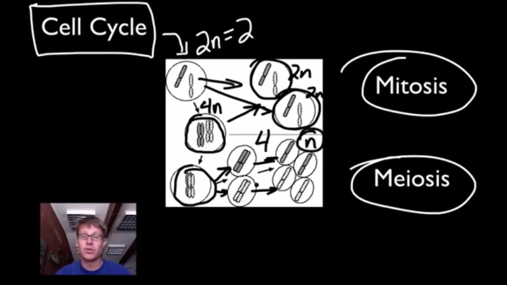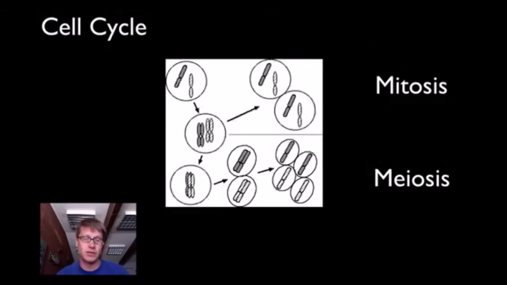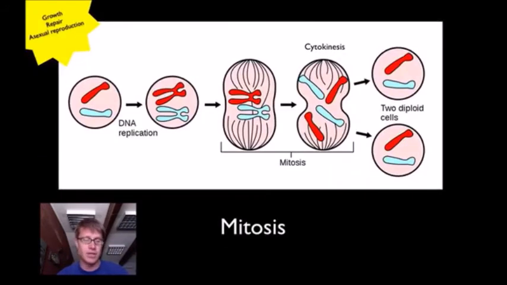And we have 4 of those in meiosis. And so the cell cycle will take a diploid cell and make 2 diploid cells in mitosis, or make 4 haploid cells in meiosis. That got a little messy. So let's look at it in a little bit more detail.